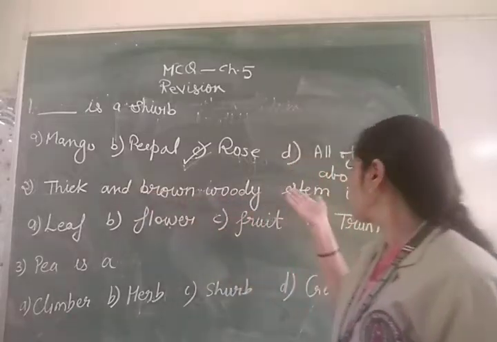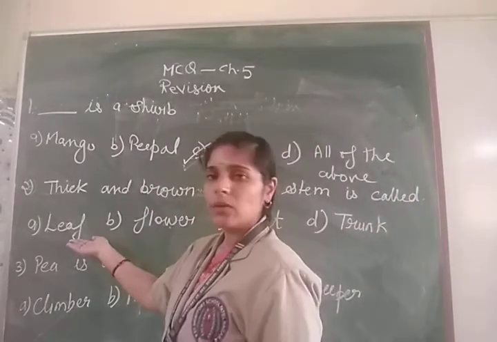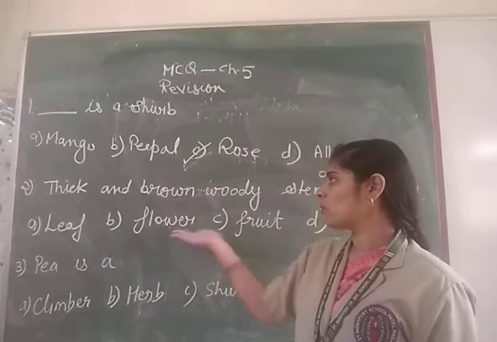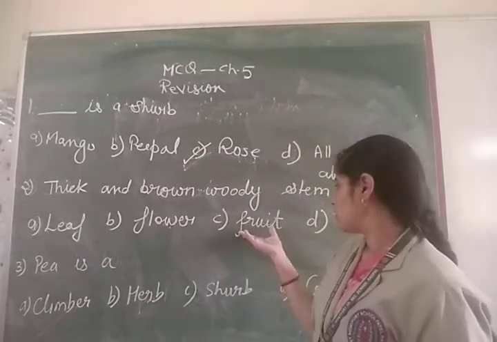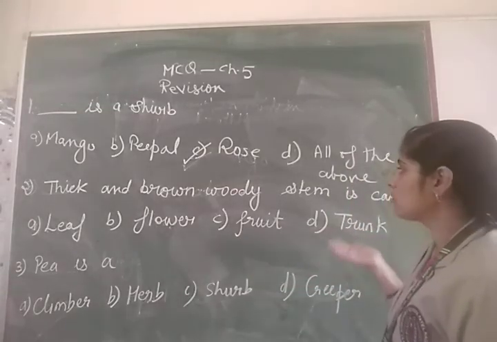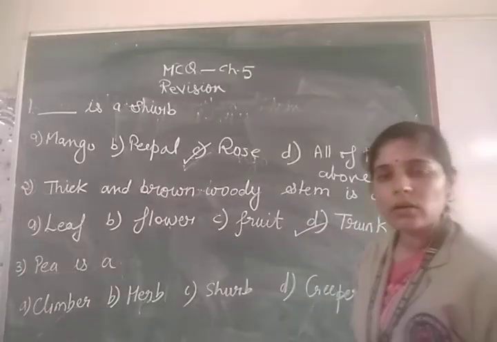Then we come to the second one. Thick and brown woody stem is called a leaf? No, the stem is not called a leaf. Then is it flower? Again, no. Fruit? Again, no. Then it is trunk. The thick woody brown stem is called your trunk. So you will put a tick mark on trunk.